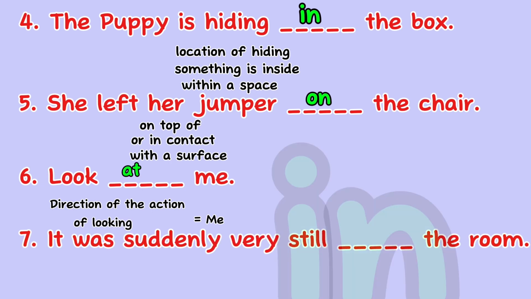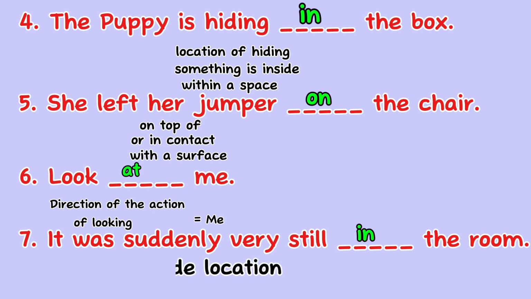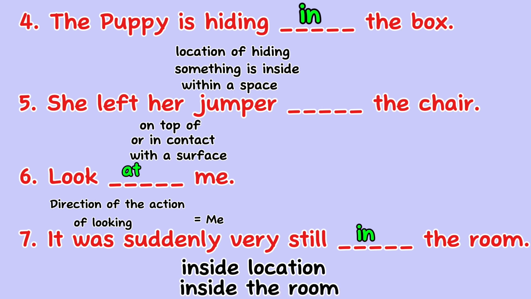It was suddenly very still blank the room. The answer is in. It was suddenly very still in the room. In this sentence, in is the correct preposition to indicate the location where the stillness occurred. In is used to specify the place where an action or state takes place. So the stillness happened inside the room.